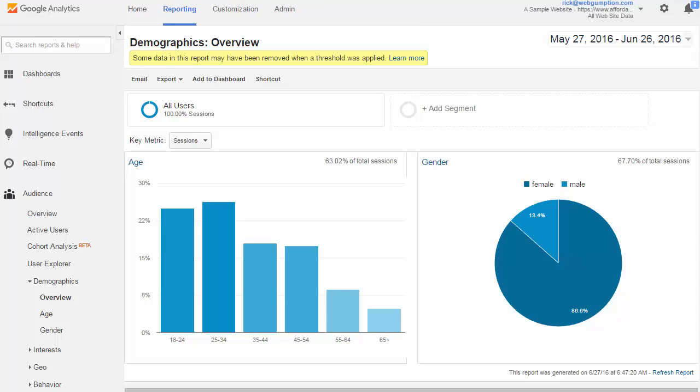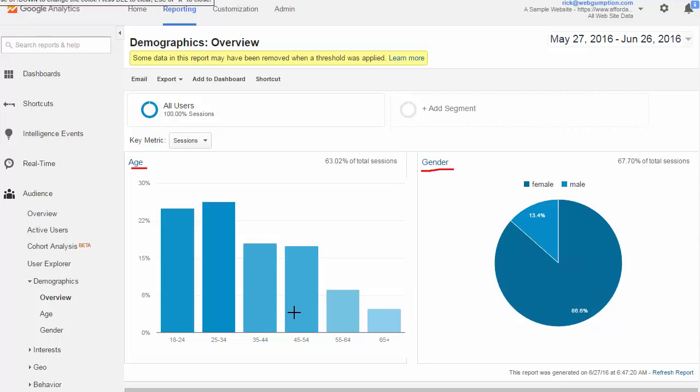Demographic Overview Report. The Demographic Overview Report gives us a high-level view of age and gender metrics on our website. To access this report, you're going to go left nav Audience, Demographics, and then Overview. This overview report is a very high-level view of the different age groups and genders on our website.